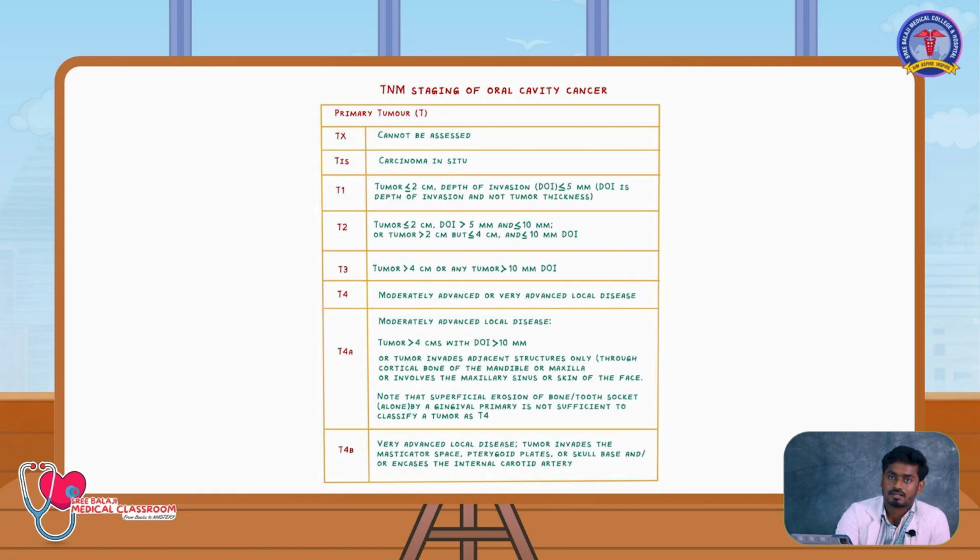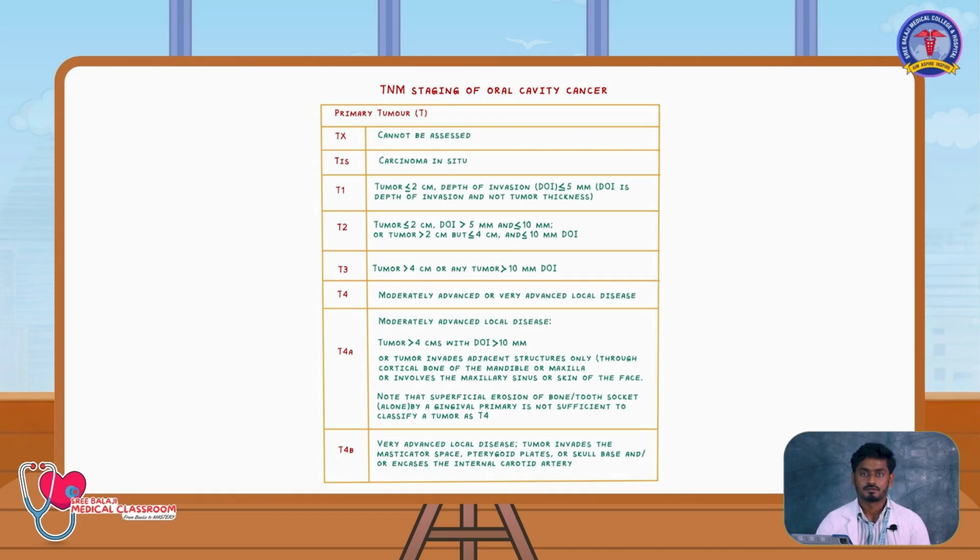So I am repeating it once again. T1 is less than 2 cm, T2 is 2 to 4 cm, T3 is greater than 4 cm, then T4A and T4B. T4B involves unresectable structures: the masticator space, pterygoid plates, skull base, and in cases, encasement of the internal carotid artery. In the T stages, specifically in the oral cavity, the 8th AJCC edition has included depth of invasion: less than 5 mm, 5 to 10 mm, greater than 10 mm. So when it comes to group staging, you will consider both. If you want to call a carcinoma T1, it should be less than 2 cm and the depth of invasion less than 5 mm. T2 is greater than 2 cm and the depth of invasion is more than 5 mm.